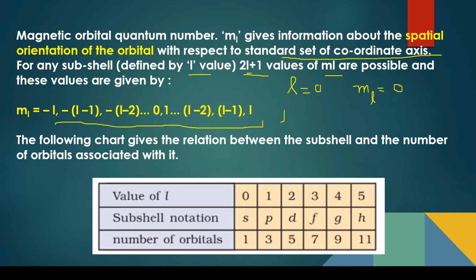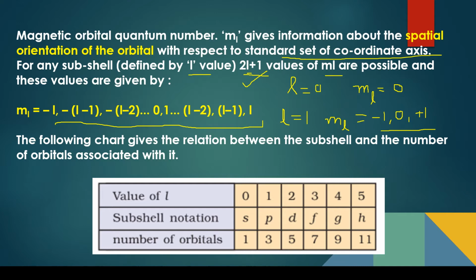If the value of L is 1 in any particular case that we are considering, the magnetic quantum number values would be minus 1, because it starts from minus L. Then you have the next value 0 and then the next value plus 1. Three values are possible. If I put L as 1 in 2L plus 1, 2 into 1 plus 1 would be 3. So I am getting 3 values.